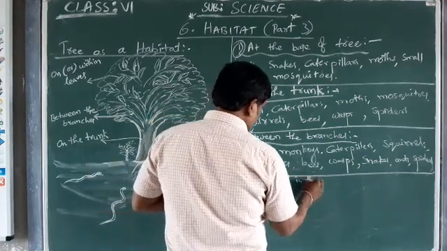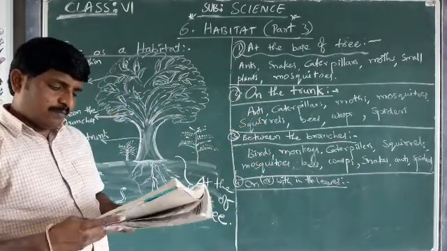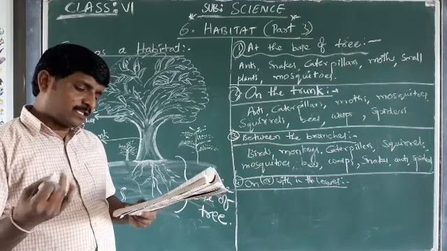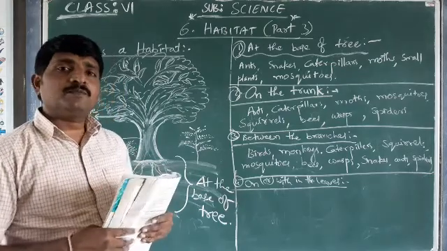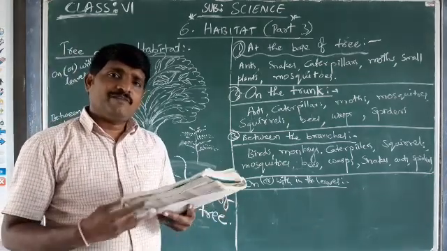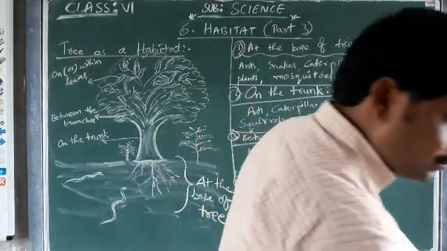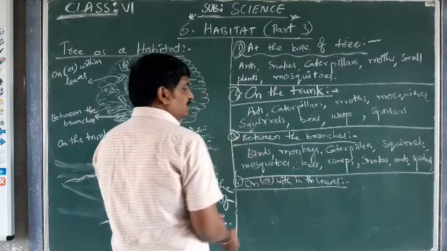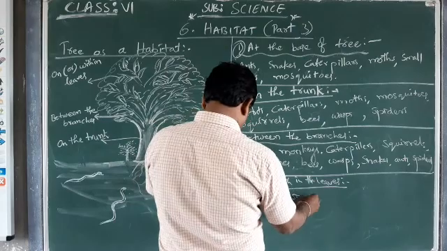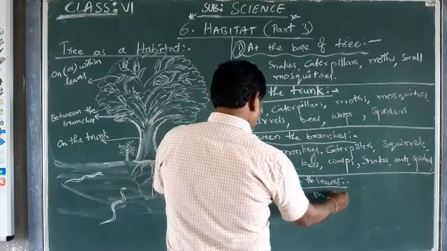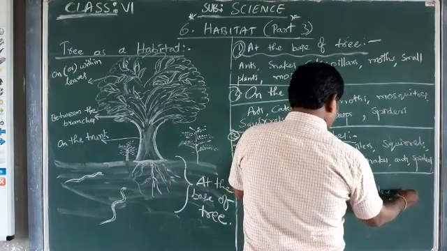So next we are going to see the fourth one, on or within the leaves. Which type of organisms do we find? Birds, monkeys, squirrels, snakes, ants, spiders, caterpillars, bees, and small plants. Some small plants we also find on or within the leaves.